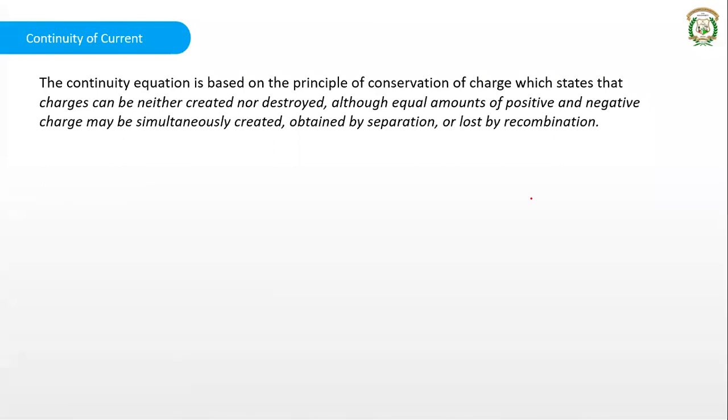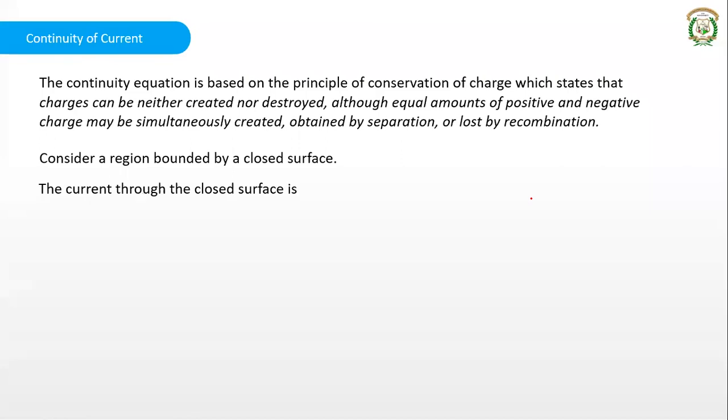So we will understand this when we try to consider it in the case of the continuity of current. Let us consider a region that is bounded by a closed surface in all the directions, a region which is closed in all the directions, so by a closed surface. The current through the closed surface can be treated as I. That is equal to integration of j dot ds, where s is the closed surface, so it is the integration over closed surface. It is closed surface integral of j dot ds. This you can take as equation number 1.